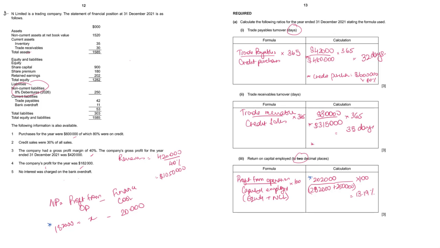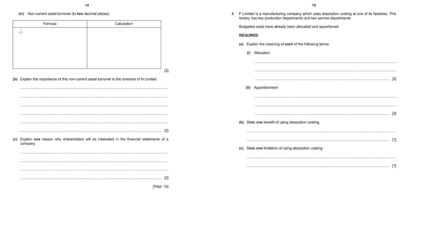The next is to calculate the non-current asset turnover, for which we will be needing non-current assets, which is 1520, and turnover is 1.05 million. We've already calculated. So the non-current asset turnover formula is net revenues or net sales divided by the net book value of non-current assets.